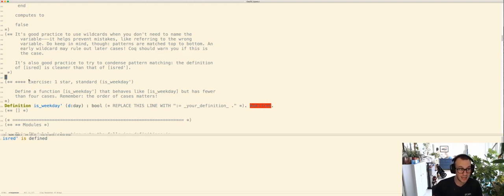So you just have a tiny exercise here for practice with these notations. We want you to redefine weekday from day 1, but we want it to be fewer cases than you did last time. Don't name every day. So the secret here will be using a variable or an underscore to get things exactly the way you want.